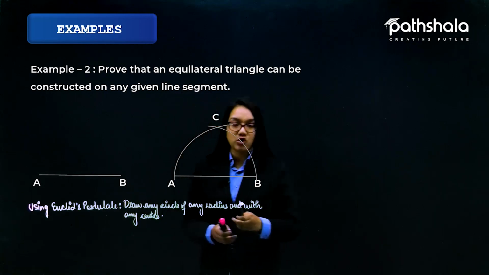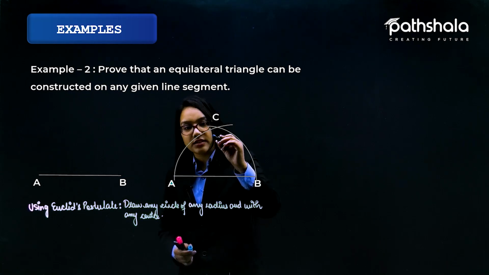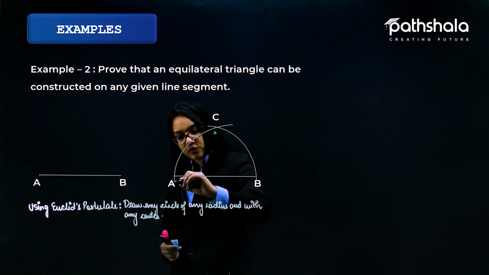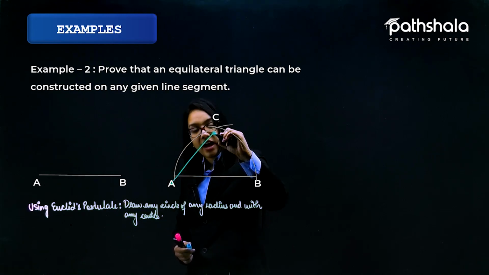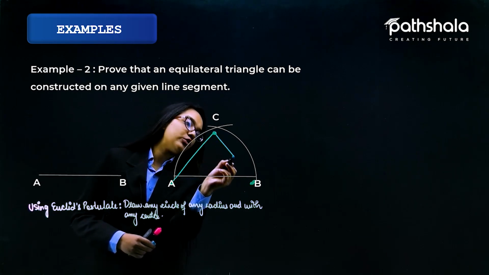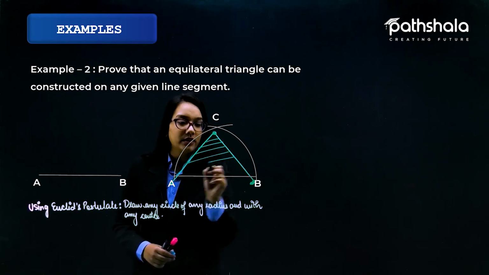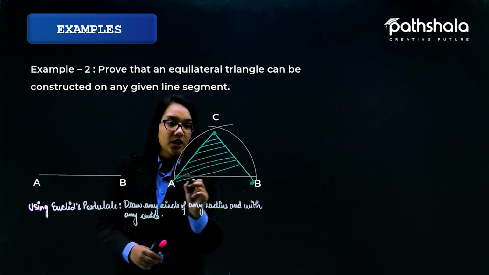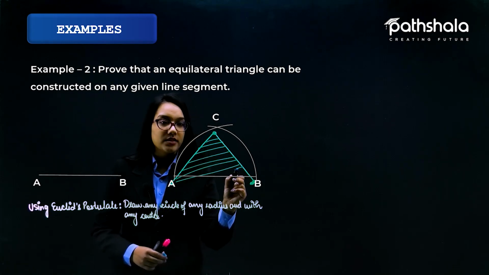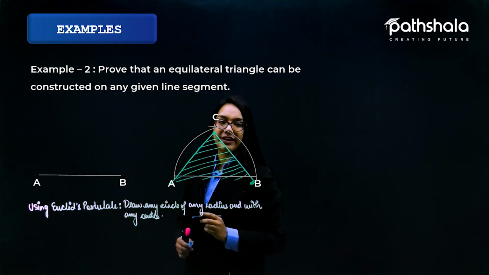Now I join these two points, A and C. Further, I join this point B with C. Then this is the required triangle, as you can see over here. Now I just want to prove that this is an equilateral triangle.